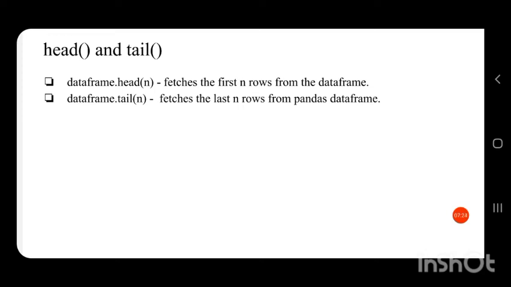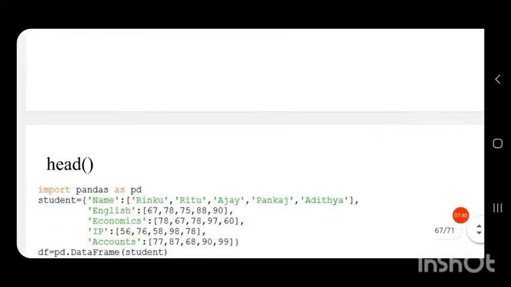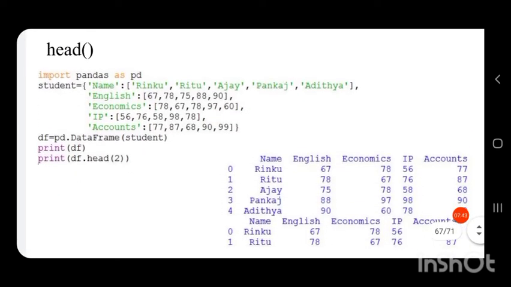The top n rows from the data frame are fetched with the help of the head function, and the DataFrame dot tail function fetches the last n rows from the pandas data frame. So let us see how the head and tail functions work.